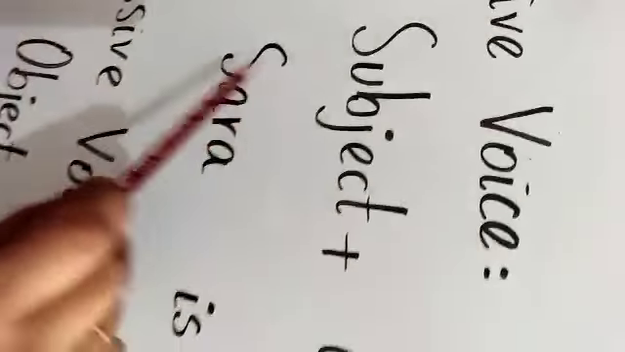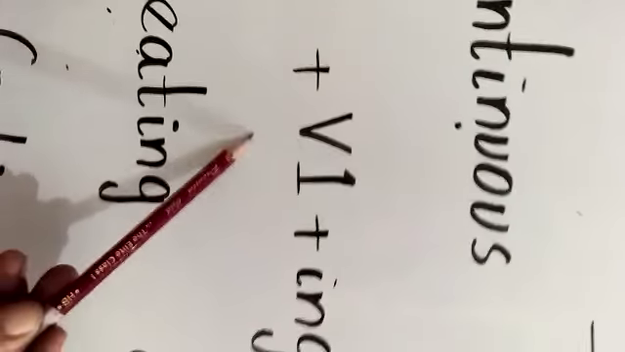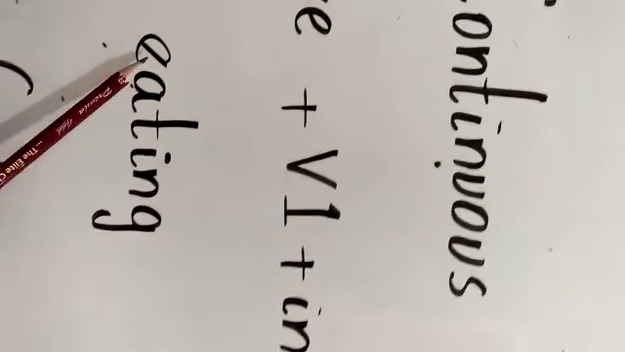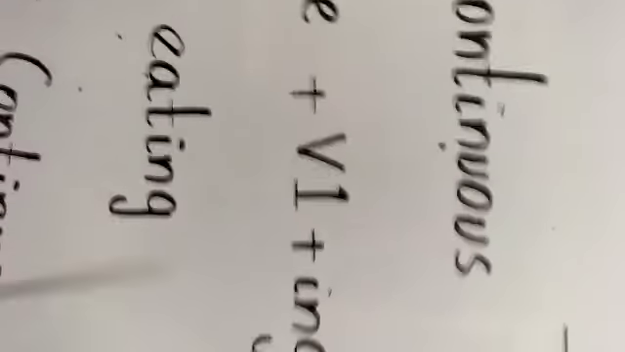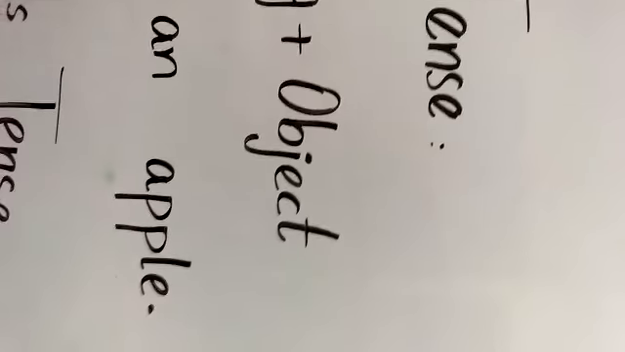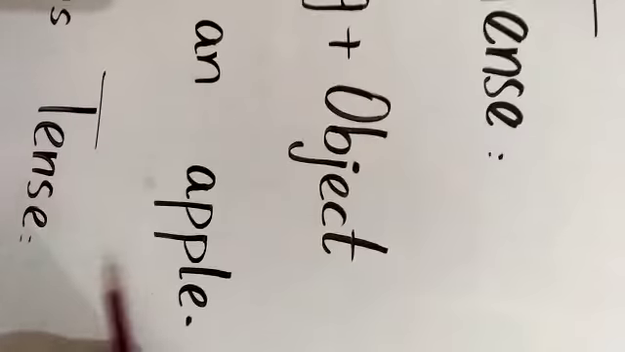Because Sara is a subject and Sara is singular, that's why I use here is. Is, am, are are helping verbs. After that, my class, we will use verb first form with ing. Here the verb first form is eat and with ing it becomes eating. The last is the object on which the person is doing work, an apple. So this is called object. Now the whole sentence for active voice is Sara is eating an apple.